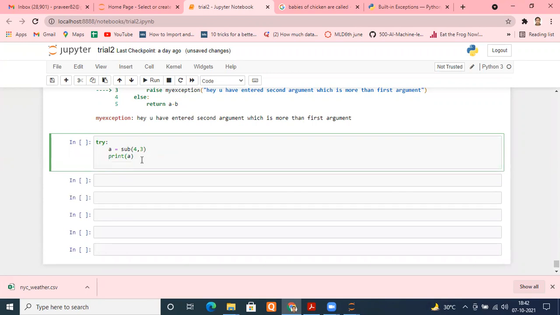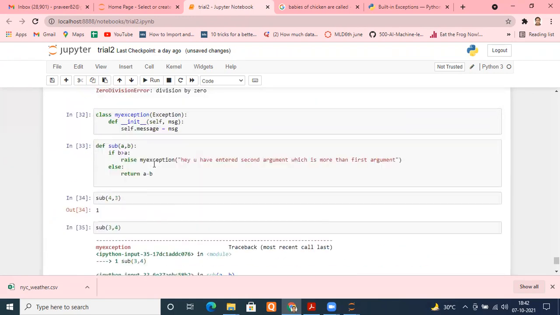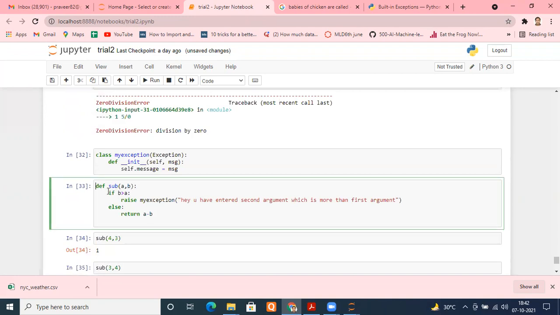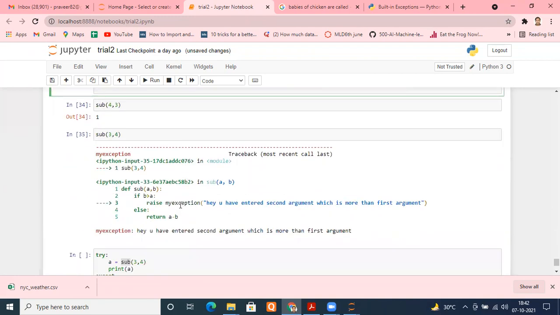If by chance the user doesn't supply the proper input, then the exception should be raised, right? You want the exception to be raised. So how will you write it? If the user is supplying something like 3, 4, then you need to raise an exception, and that should be defined inside your function. Inside your sub function, it should be defined that whenever the user supplies something like 3, 4, you have to raise an exception. We have already done that in our function, so the same thing you have to do here.